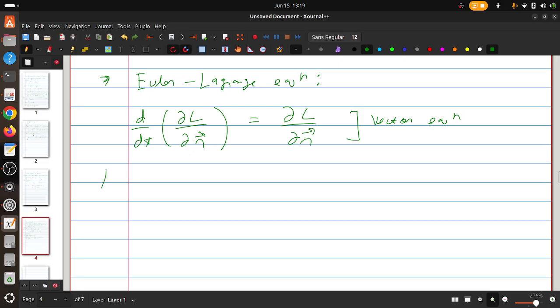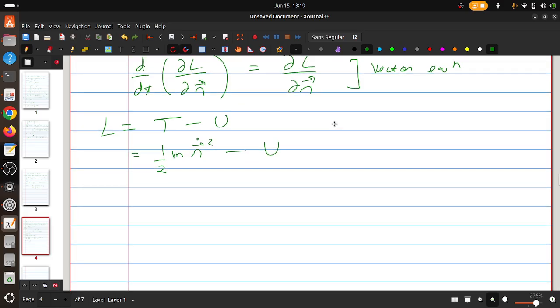Okay, so now let us write our Lagrangian first, which was T minus U. Here it would be half m r dot squared minus U. So now let us perform the derivatives. We have del L over del r dot. Explicitly, r dot only appears in the kinetic energy. There is no r dot in the potential energy, because I am assuming it is a function of r and t, I mean position vector and time. Simply a simple potential, just to show you that the Euler Lagrange equation is correct.